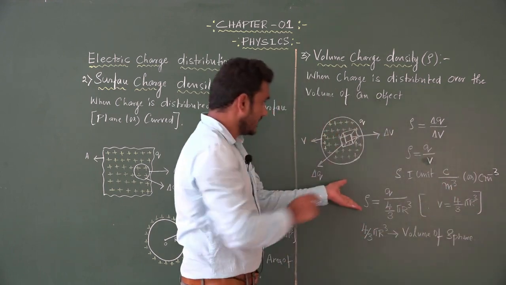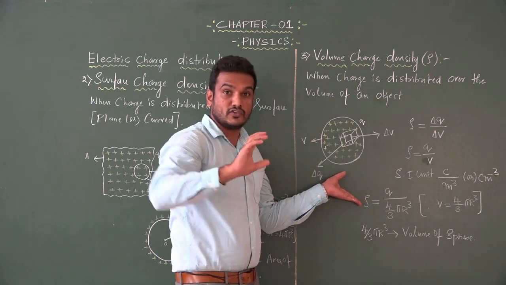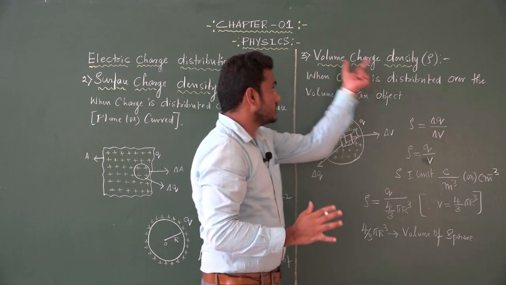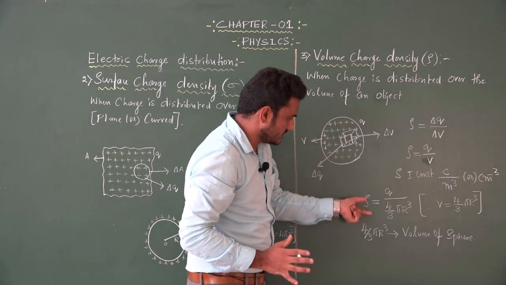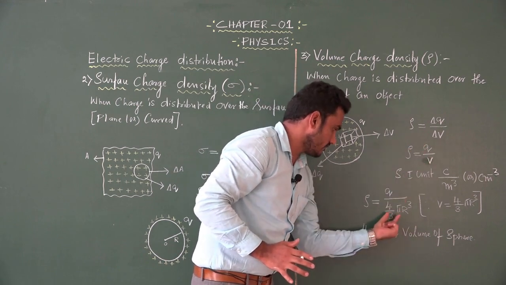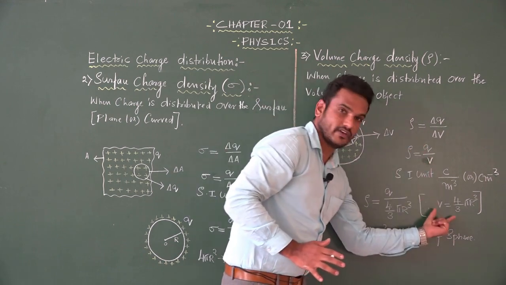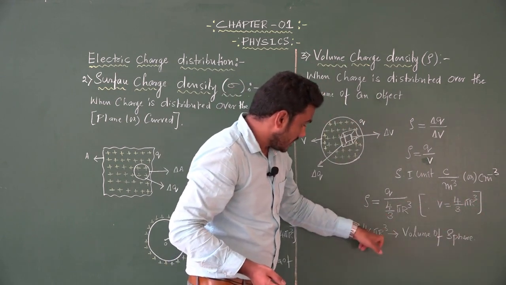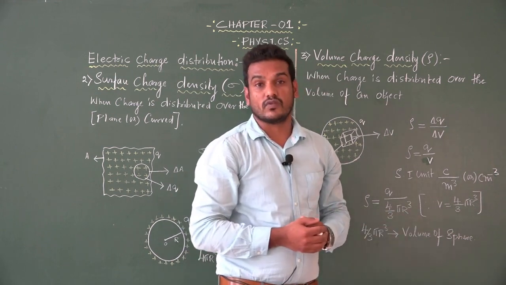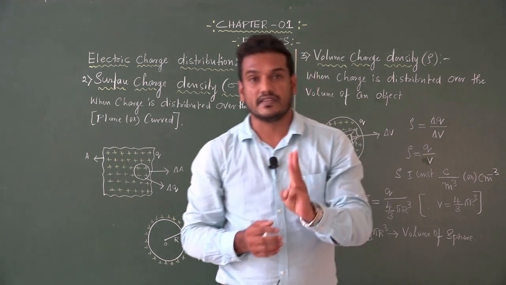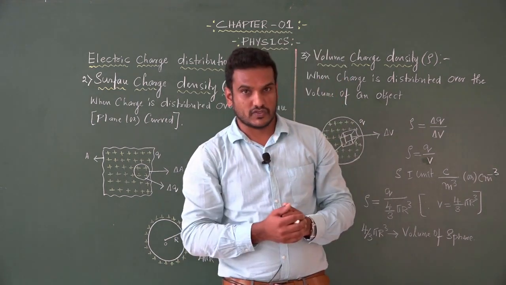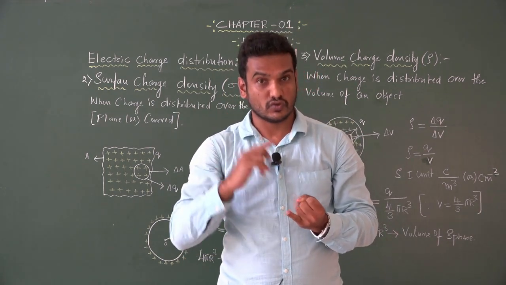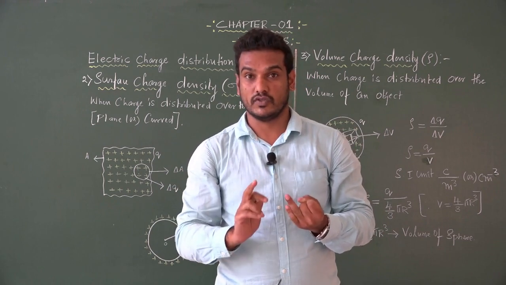Look at this, the second one. If the charge Q is uniformly distributed over the entire volume of the sphere, then volume charge density will be like this. Rho is equal to Q divided by, in the place of V, 4 by 3 pi r cube. So we are quoting V is equal to 4 by 3 pi r cube, which is the volume of a sphere or total volume of the sphere. So these are the three charge distributions: linear charge distribution, one dimensional; surface charge distribution, two dimensional; and volume charge distribution, three dimensional.